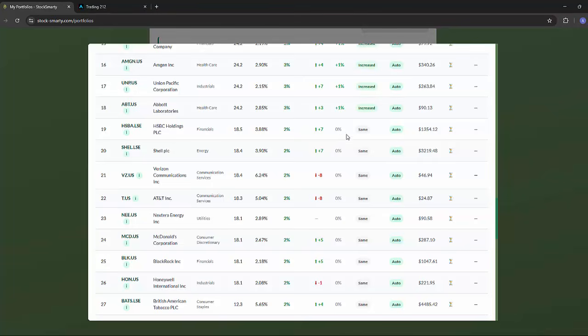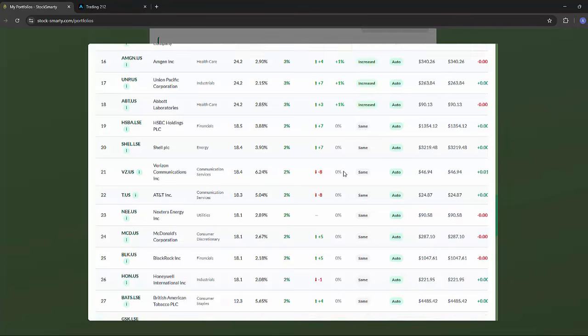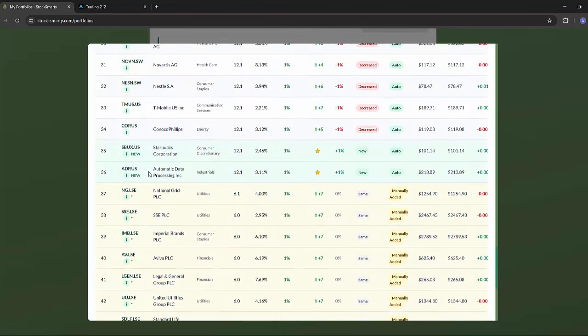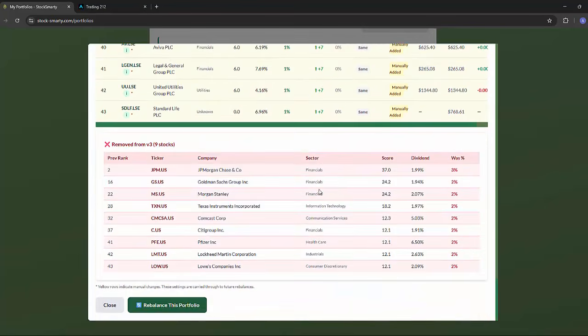Once we get down to HSBC Holdings, it was 2% last time, there's been no change, so essentially I don't need to go in and change the percentages in Trading 212. And then similarly, we've got ones that have come in new, so I need to add Starbucks and ADP, and I also need to remove a number of stocks from our portfolio that were in there previously that have now come out. So I'll start with the stocks to remove, so I need to go for JP Morgan.